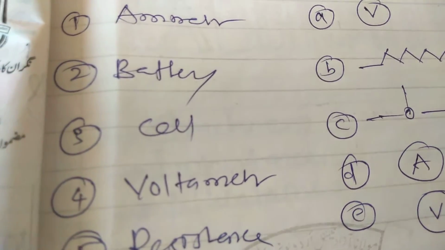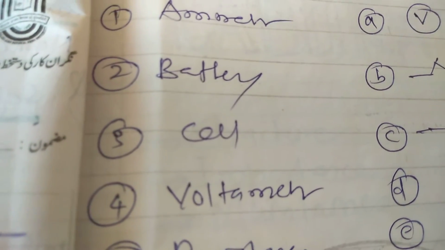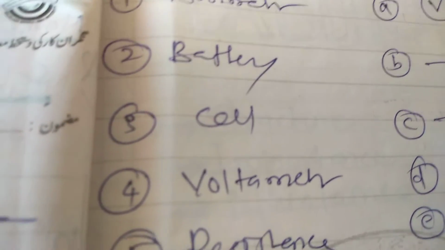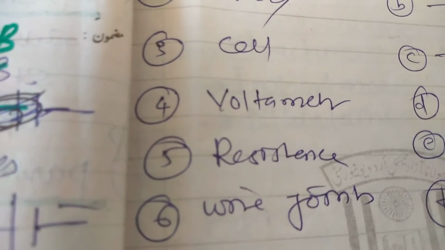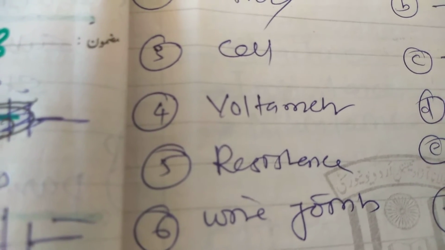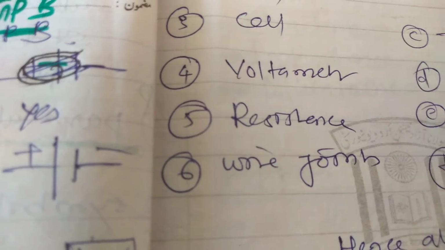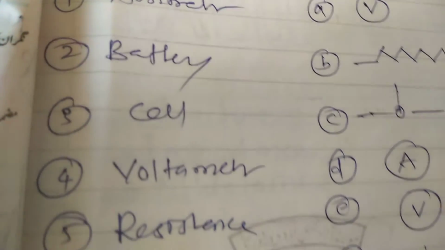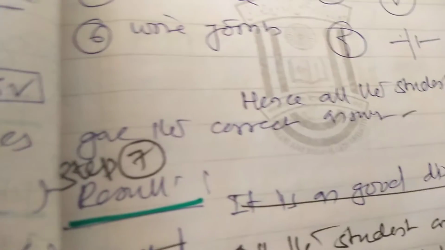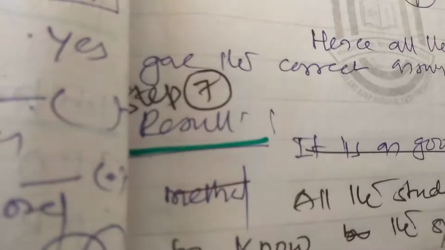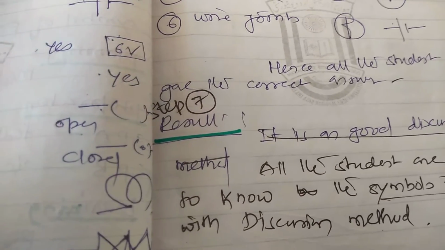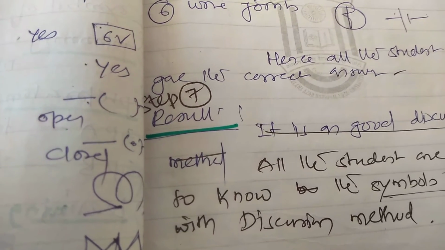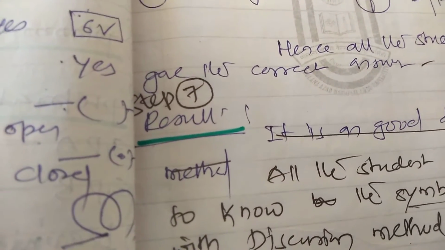Come to the evaluation part. Here evaluation is simple. Group B asks about ammeter, voltmeter, battery. Then match the following questions, in the form of ammeter, voltmeter, and battery; they show the symbols of cell, voltmeter, resistance and wire gauge. They show these types of symbols. Hence, all the students give the correct answers. Then step 7: all the students come to know the symbols of electricity by the discussion method.